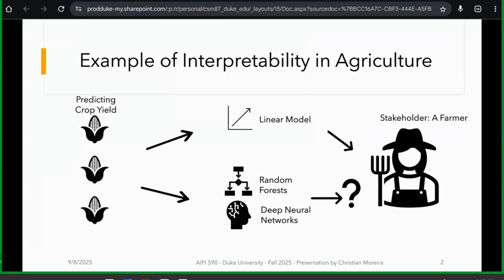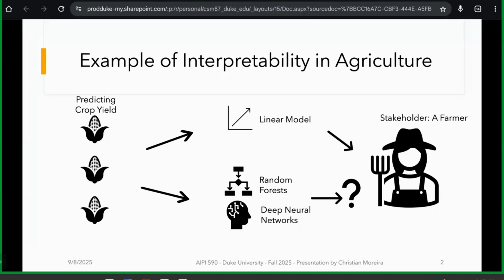So to use an example for that, let's say a researcher has a question and they want to predict the crop yield of corn. Once they have that question, they could employ a universe of models to actually make that prediction. They could use some simple models like a linear model. They could use some complex models like a random forest or a deep neural network.